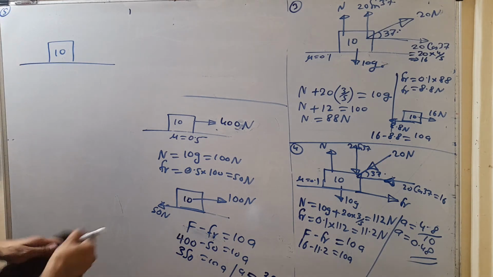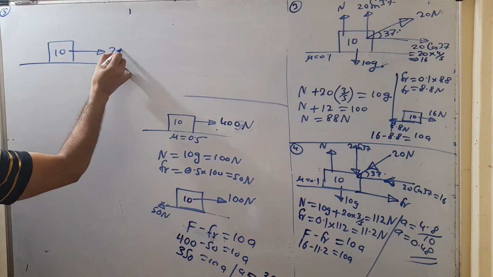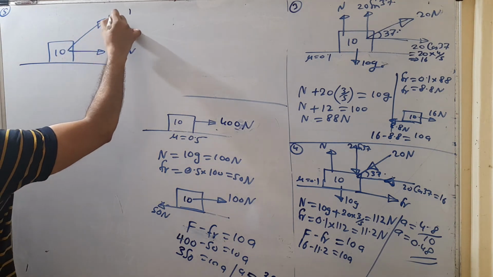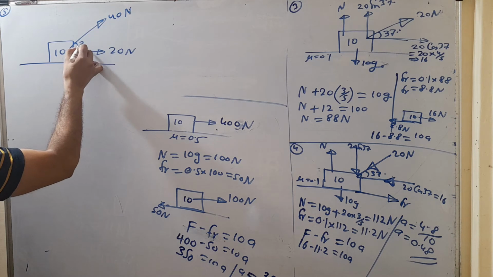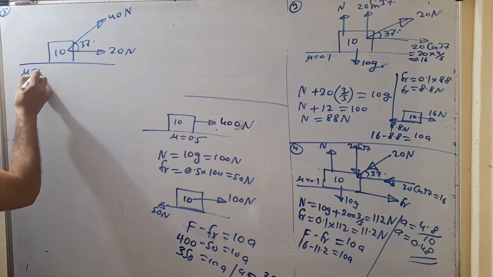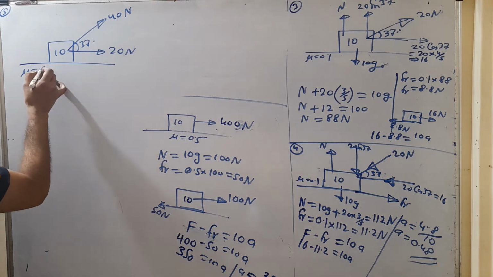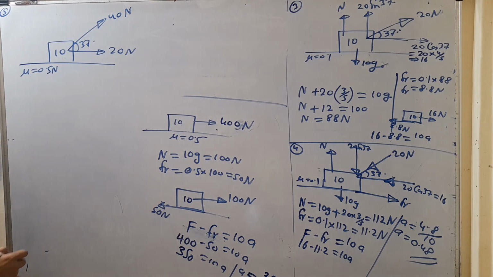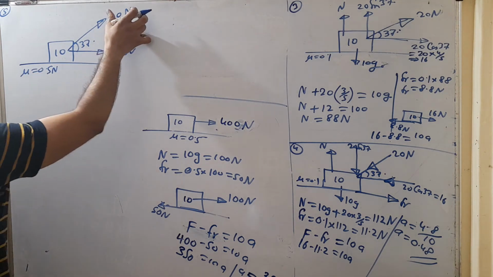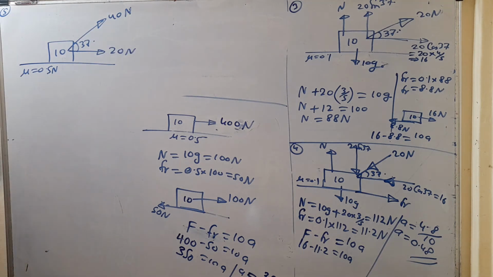On that block I am again going to apply a force of 20 Newton, and another force of 40 Newton which is inclined at 37 degrees. Its frictional coefficient is 0.5. Now you have to find the acceleration of this block.